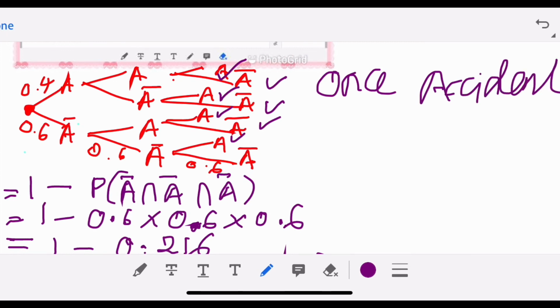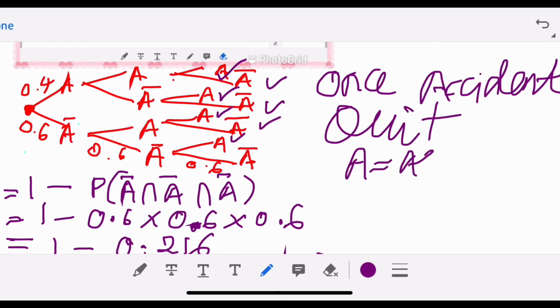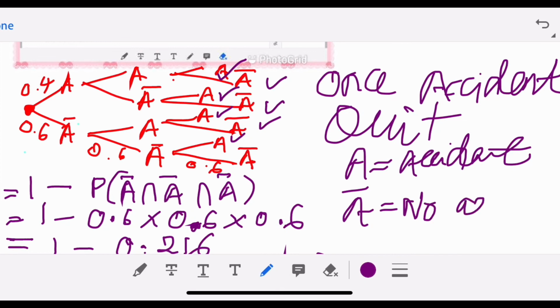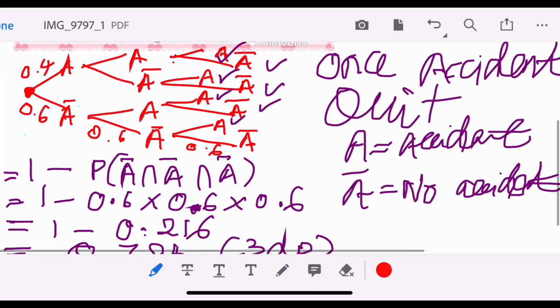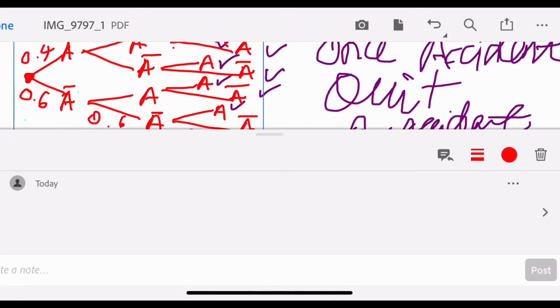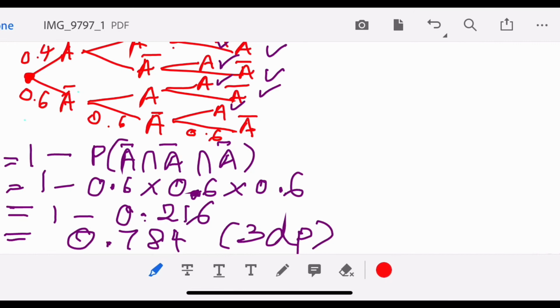Once Kaizen is involved in an accident, he needs to quit. So if there is an A, accident, that means Kaizen has to quit. There are 7 possibilities there. We label A as accident, A bar as no accident, so that our tree diagram is clear and we can do the calculation easily.